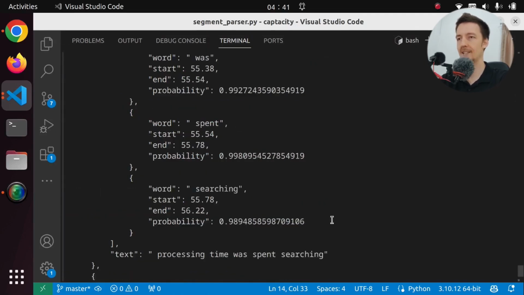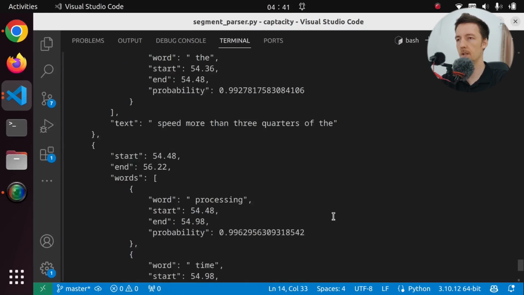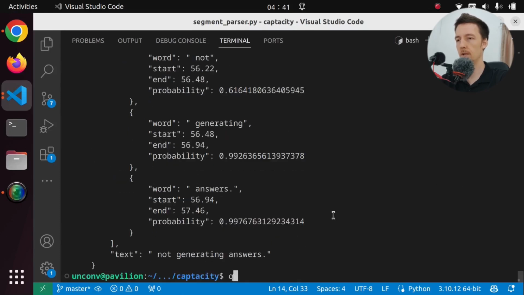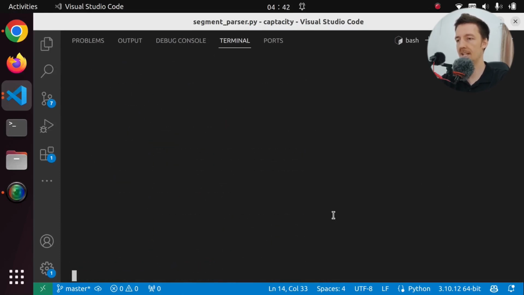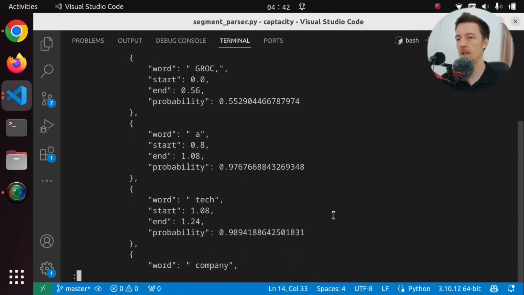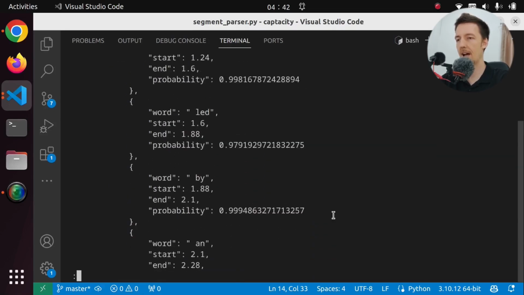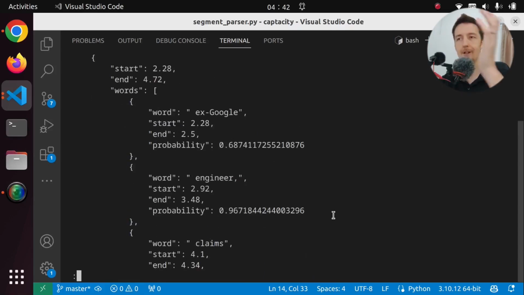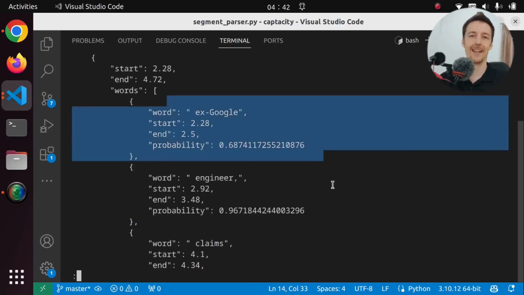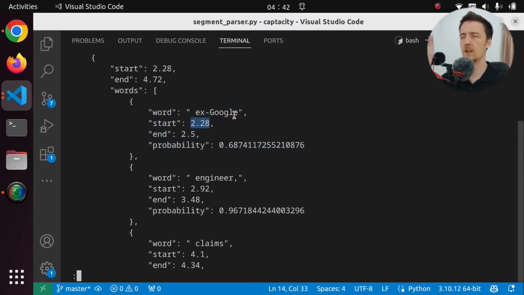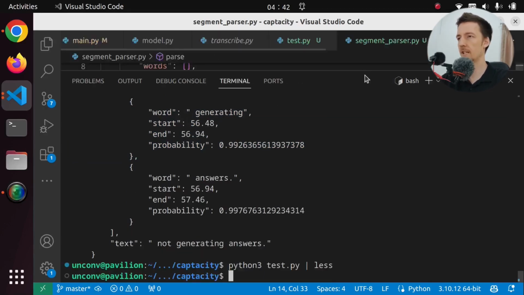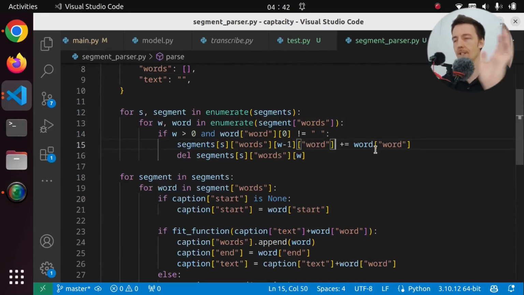And look at this. It did something. But what did it do? Let's actually run it and do less. And then I can see that we have an ex-Google engineer. Look at this. Ex-Google. But I guess I have to change the start time. Do I change that? No, it's fine. Oh, I have to change the end time.